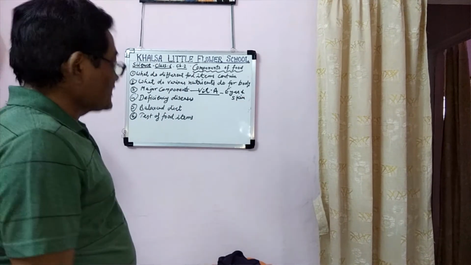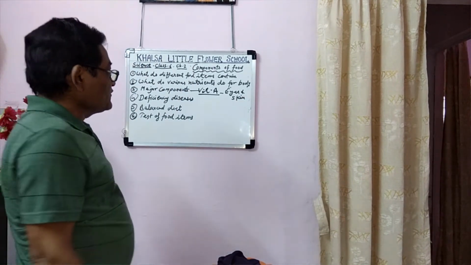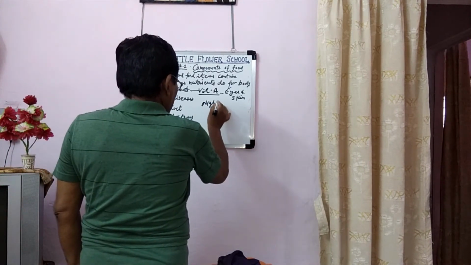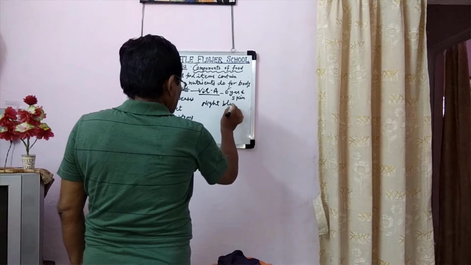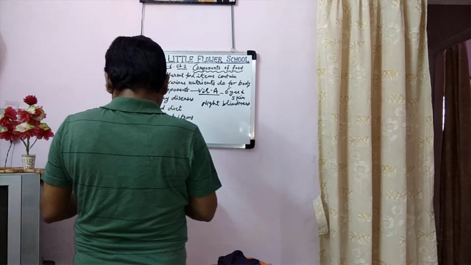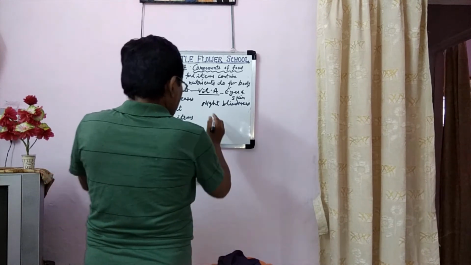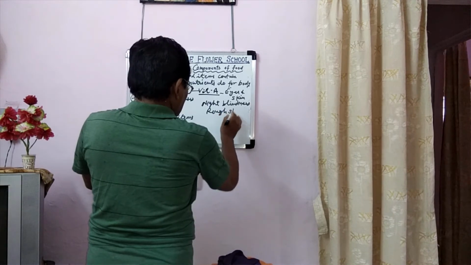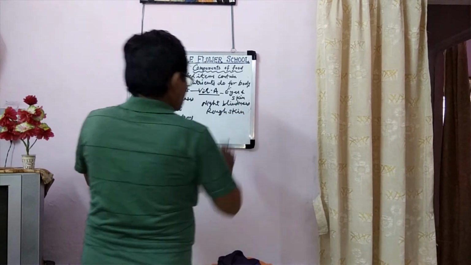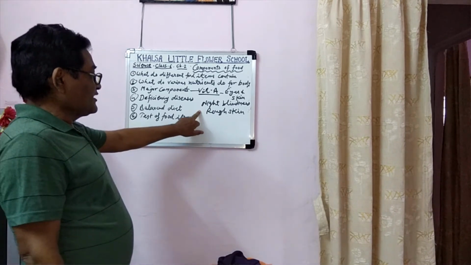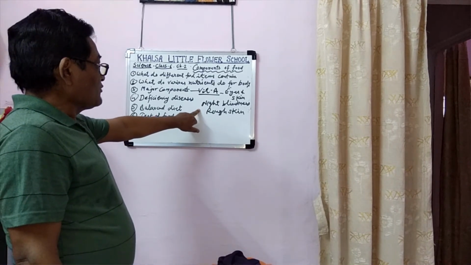If we do not take it in proper quantity, we will suffer from night blindness and rough skin. Night blindness means we will suffer from weak eyesight.